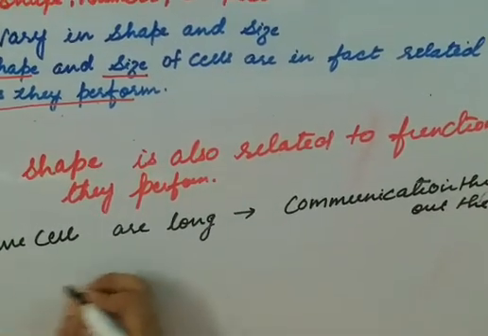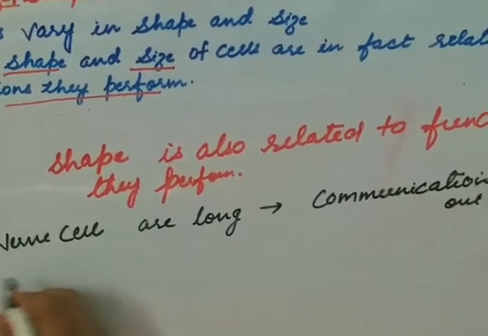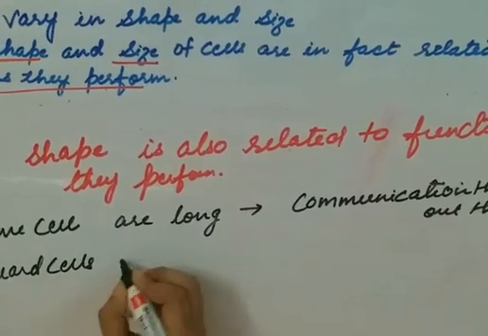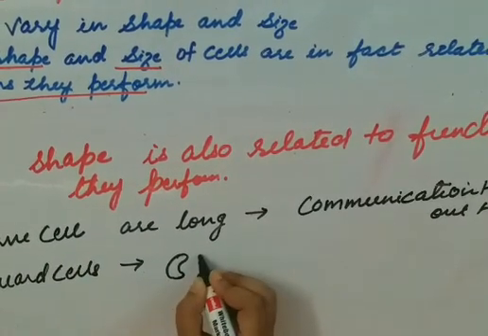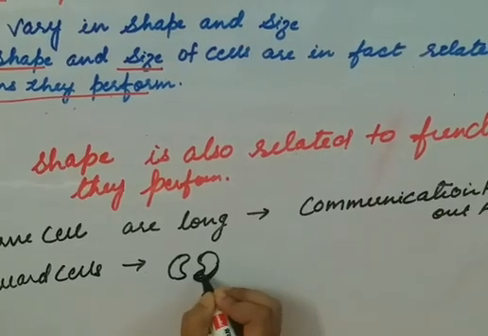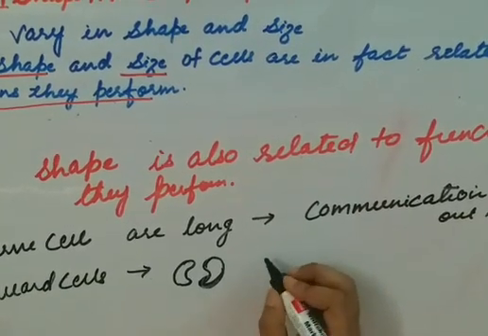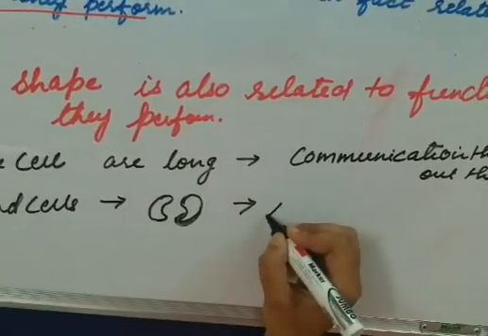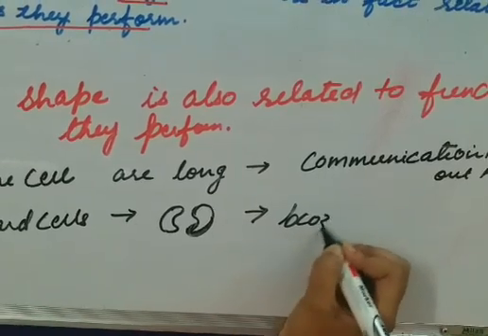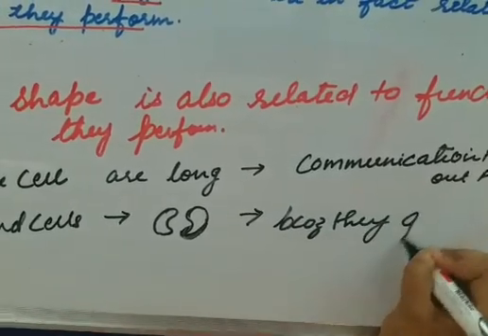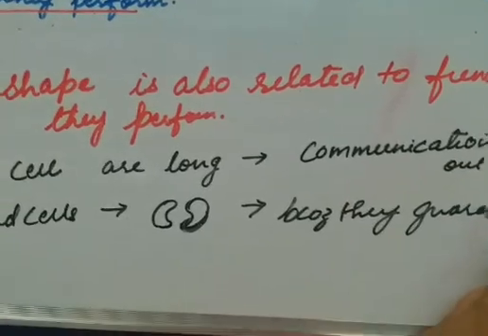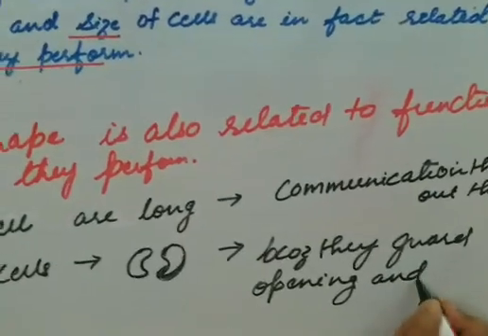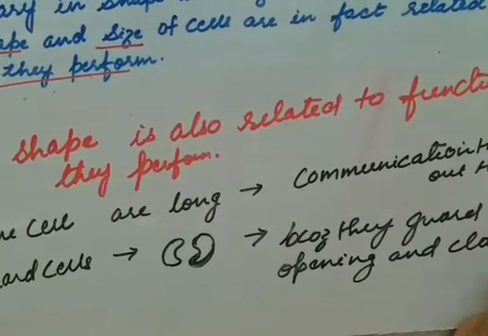Then guard cells are kidney shaped because they guard the opening and closing of stomata.